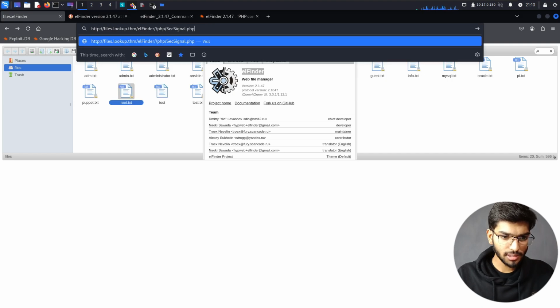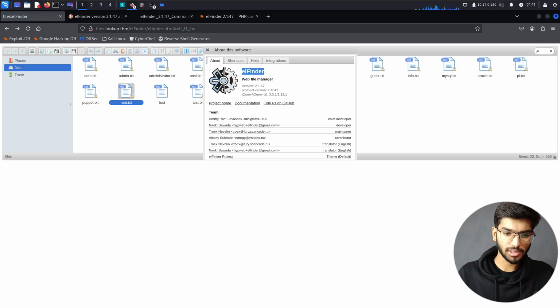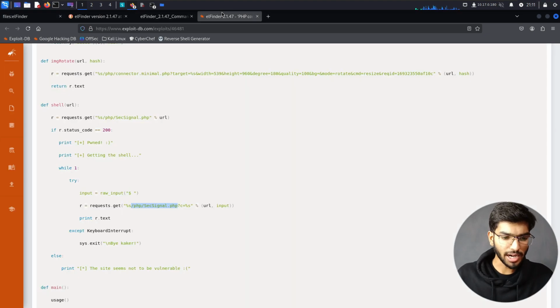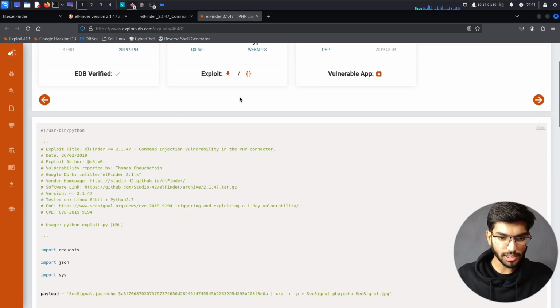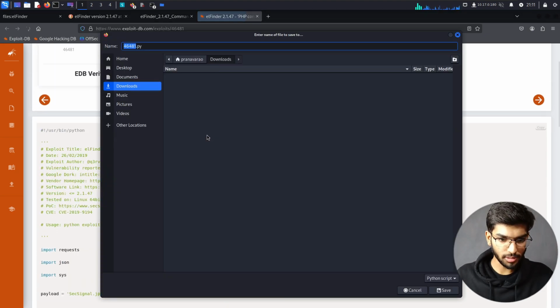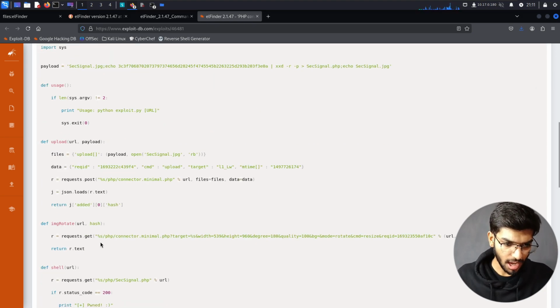Okay, so something is wrong with it. Some kind, I mean, it'll do the magic. Why should I worry? All I need to do for this is download this executable file. I will name it exploit.py, and I also need an image, which should be named sexsignal.jpg itself.